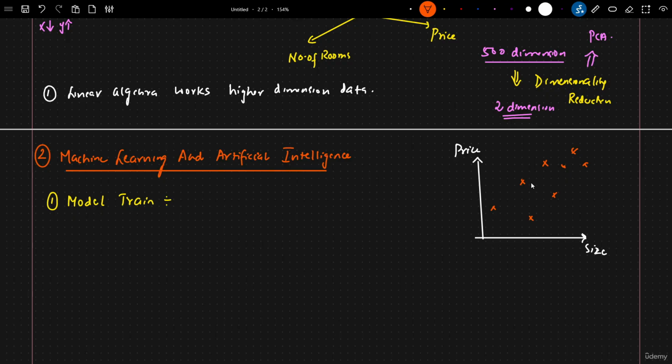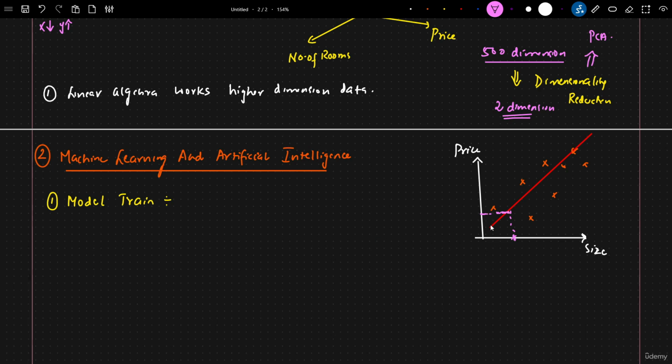So in model training, since this is a regression problem statement, one of the basic algorithms that we may apply is something called linear regression. Linear regression will be creating this best fit line. Now with this best fit line, with respect to any data point of size, we will be able to predict the price.